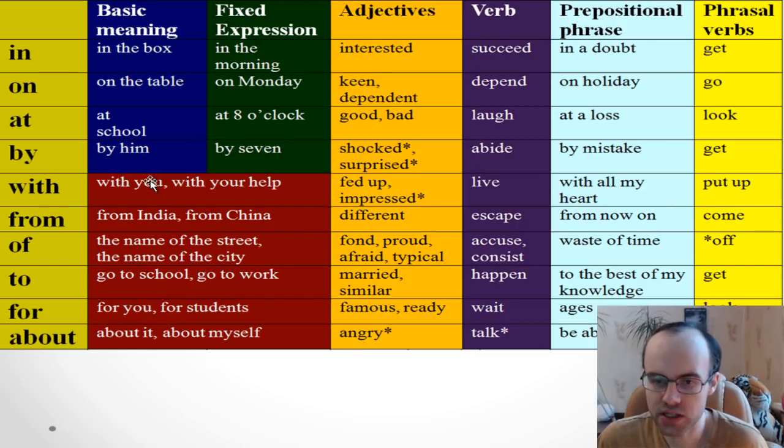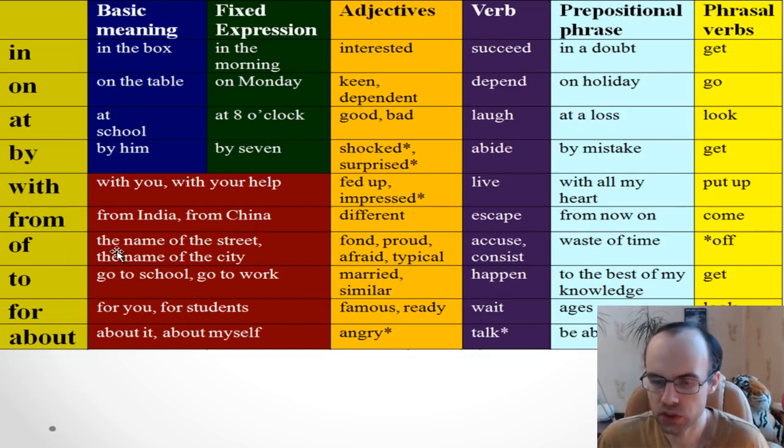Okay? Next, with. I think you know such phrases as with you. For example, I want to learn English with you. With your help. I can do it with your help. From India. I'm from India. From China. He's from China.